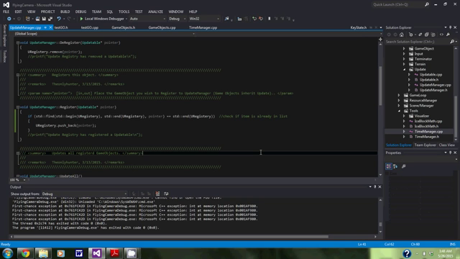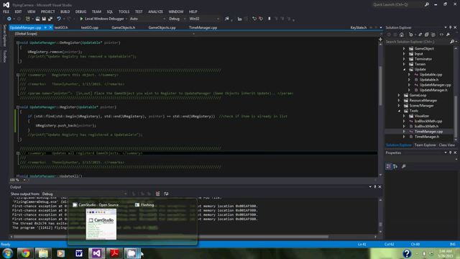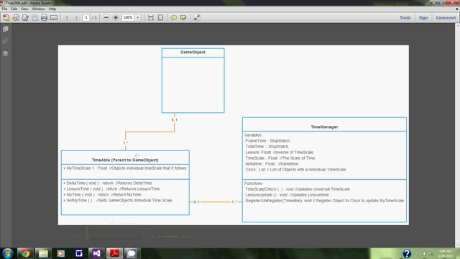So this week I didn't do a lot of work on the engine due to trying to design the implementation of my individual project. So here I have a simple UML diagram because from what I can tell, all I need to do is add in a child class called Timeable, which will be associated with the Time Manager class and will be a parent to the game object, which game object inherits. Timeable will contain a variable called myTimescale, which the user can change to whatever they wish.